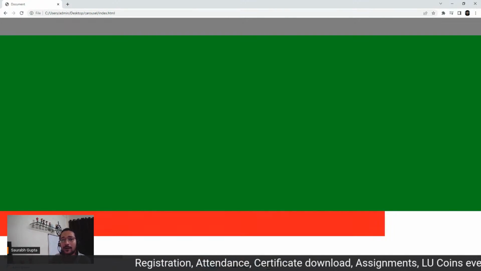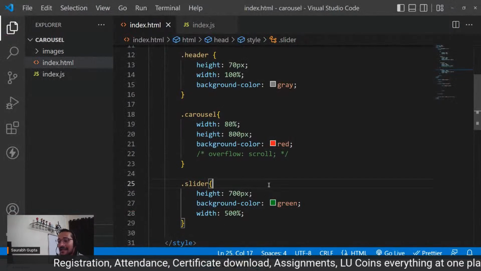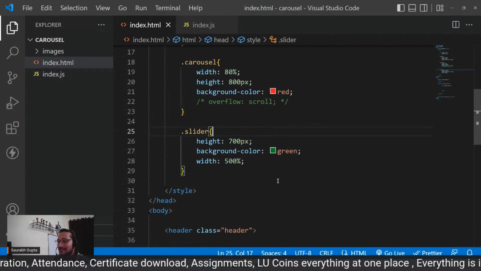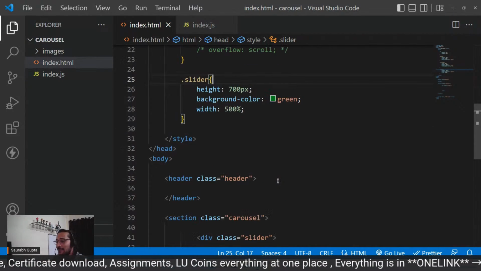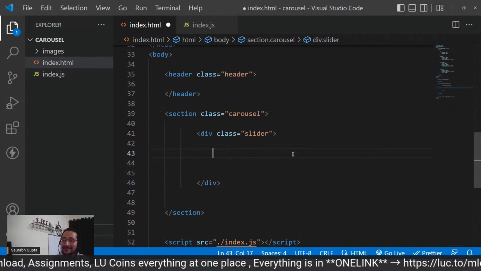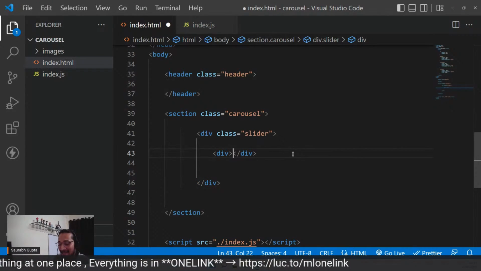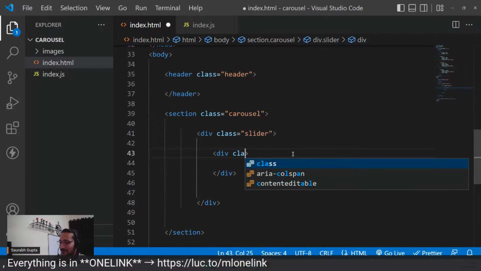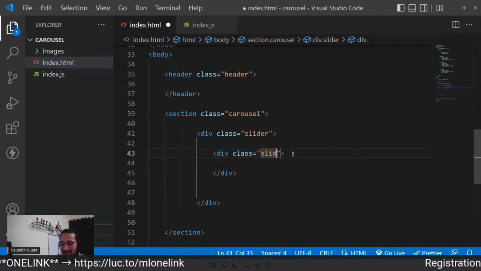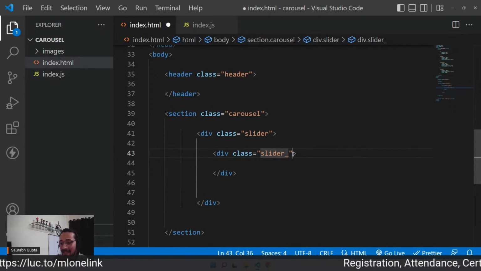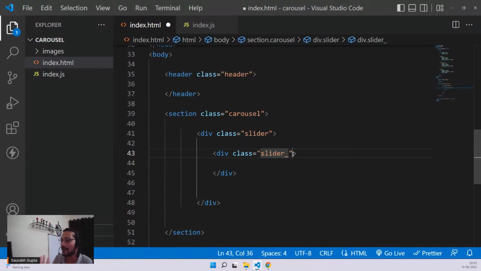Now, one more question, guys. This question will check your minds. Now tell me, let me ask: if I create a div now, a child inside the slider, and let's call it slider. Yes, exactly. Now you'll see that. Don't worry, guys, I checked your minds enough. Let me show you exactly how it works.